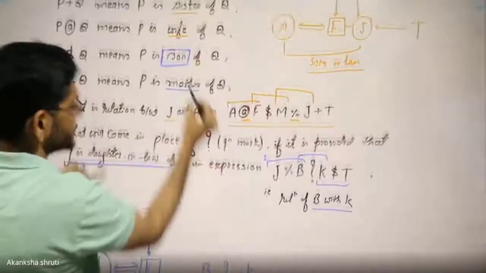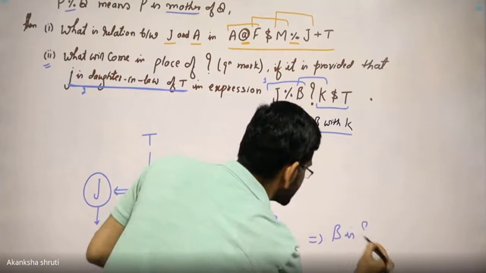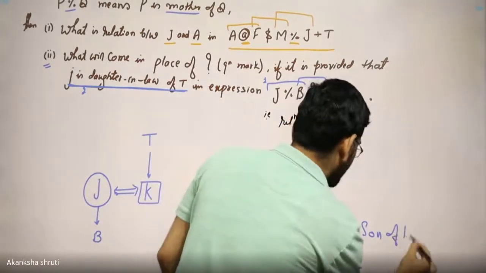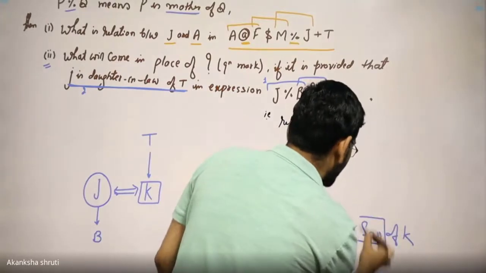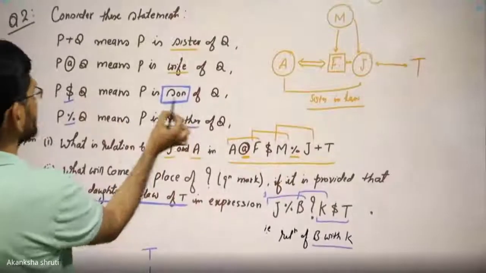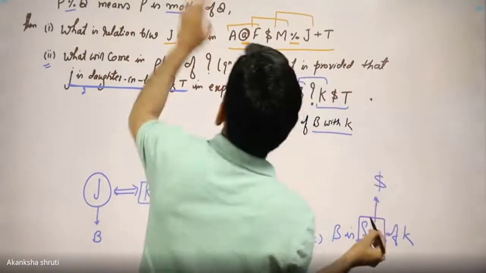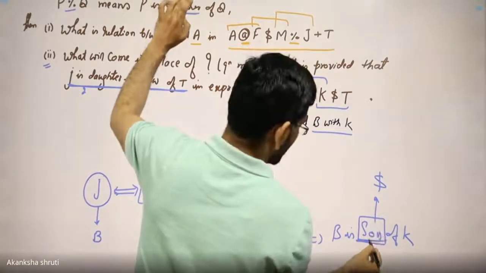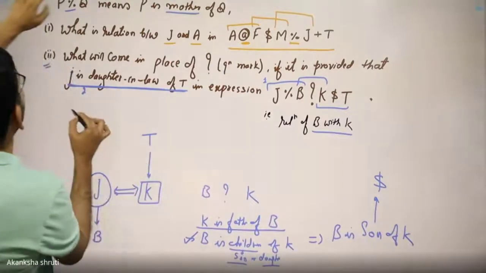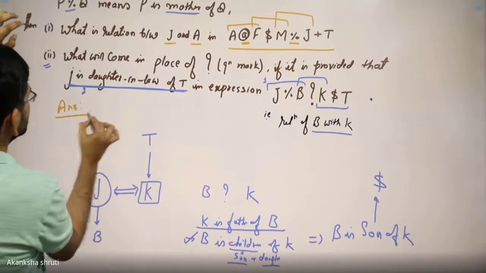And for this son, this implies B is son, because in the question only son is given, no daughter of K. And for this son, we have this symbol. What is the symbol? For this son, we have the symbol dollar. So we need to use dollar here, students. Okay, so the answer is very simple. So our answer is this dollar.